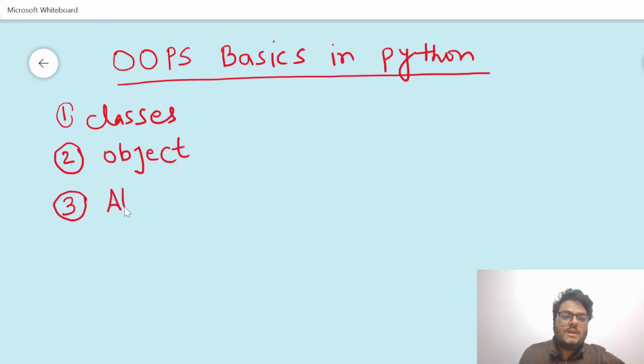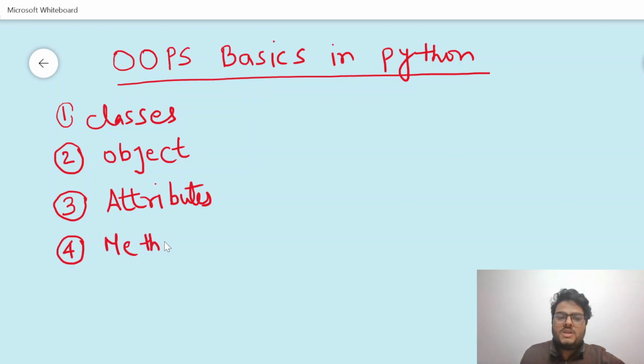The third thing we will be learning is attributes. What is the meaning of attributes? And the next thing we will be learning is a very powerful and very important thing known as methods. I will not overload you with many concepts, but just these four concepts to create a solid foundation for you. Let's start without any delay.